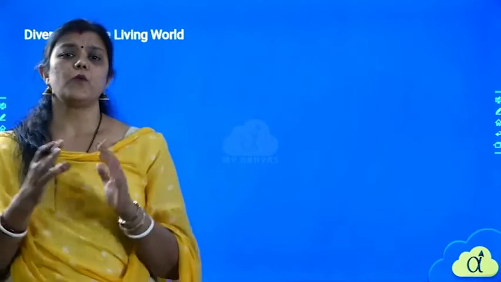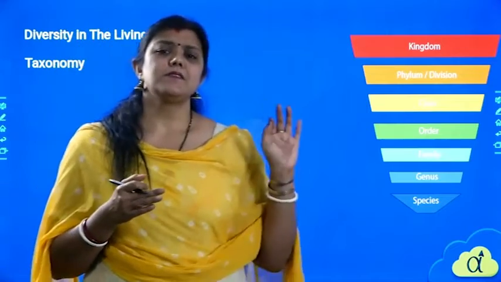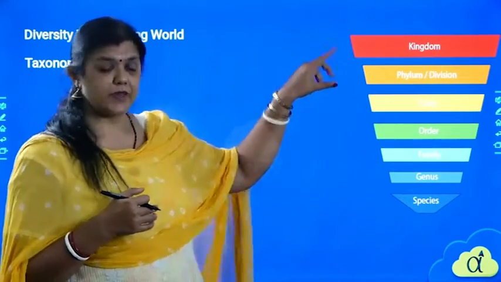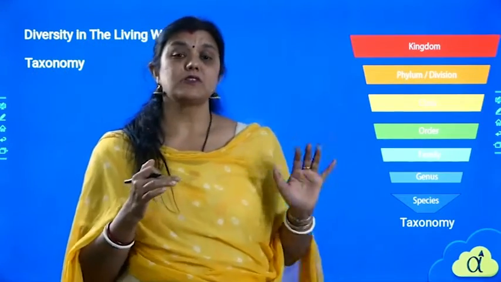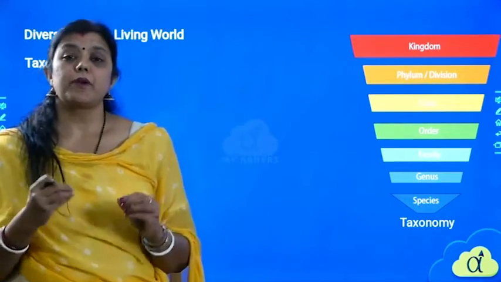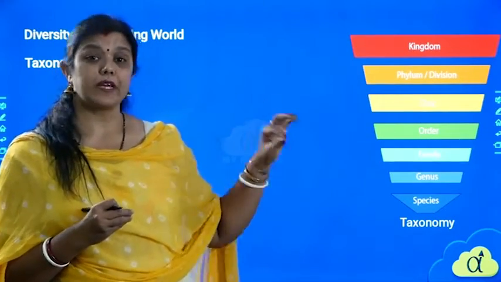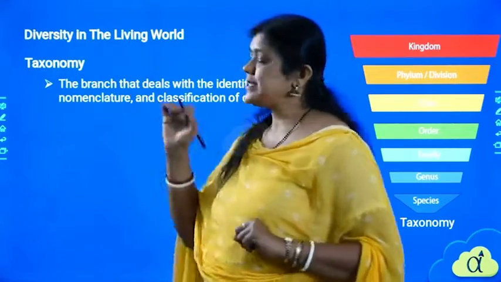Okay. Now, we're talking about classification, and I told you in the previous session what classification is. Classification is a systematic way of classifying a particular organism into a proper group. And on that note, we have some more terms and terminologies which are going to come up, and it is very, very important that you remember the hierarchy of classification. So this is called taxonomy. What is it? It is a branch of biology which deals with the study of naming of organisms, their characteristics and their groups. Okay. So what is taxonomy?